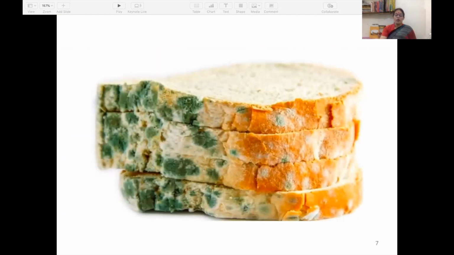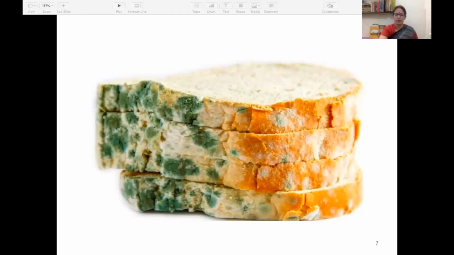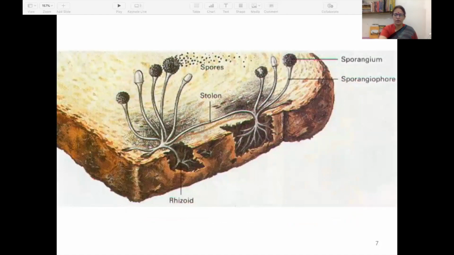Now I'm showing you this picture. You must have seen this in your houses when you keep some bread away in the kitchen and it is a little moistened. After 2 to 3 days you must have seen some grayish and greenish mold grow on the bread, and on other food items also. This is called fungi. This is fungus growing on bread. This is also called mold.